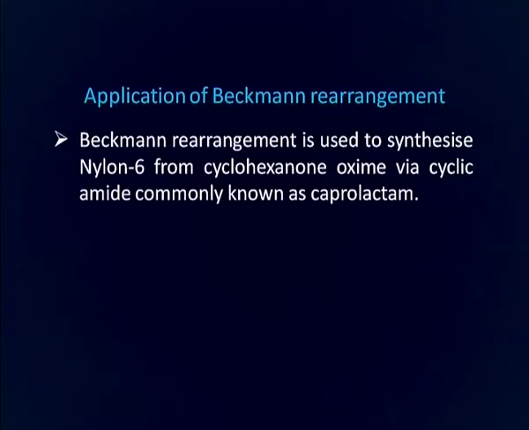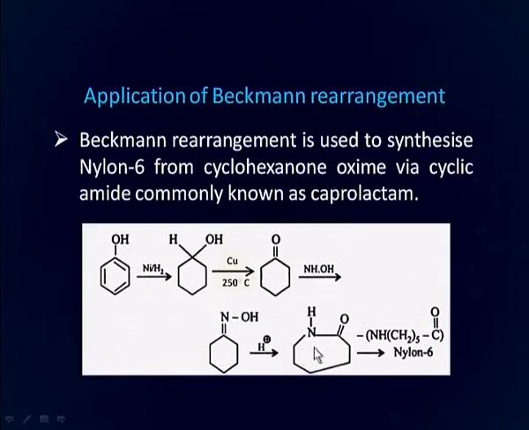We will now discuss the application of Beckmann rearrangement. This rearrangement is used to synthesize nylon 6 from cyclohexanone oxime via a cyclic amide, commonly known as caprolactam. This is caprolactam. This is formed as a result of Beckmann rearrangement of this oxime, the oxime of cyclohexanone.